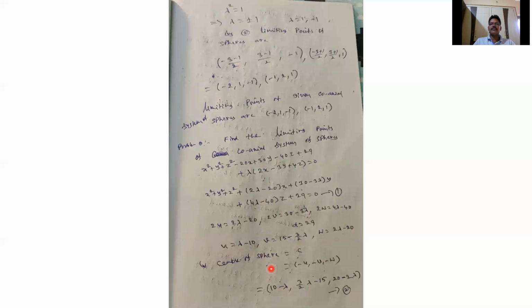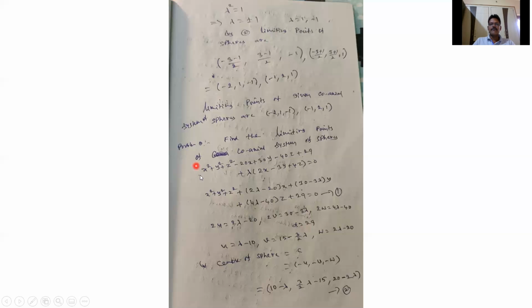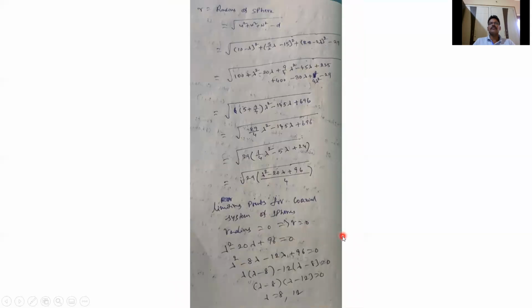We know the formula, so just compare this equation: x² + y² + z², 2ux means 2u equals this, 2vy, 2v = 30 − 3λ, 2wz, 2w = 4λ − 40, d = 29. Now the radius of the sphere formula is the square root of u² + v² + w² − d. So here u is λ − 10, v is 15 − (3/2)λ, w is 2λ − 20.